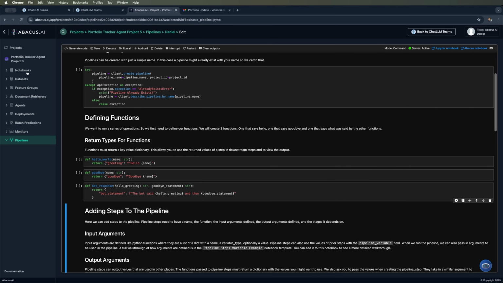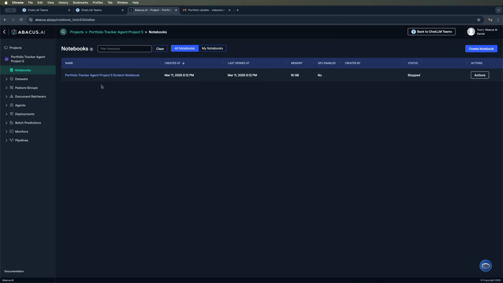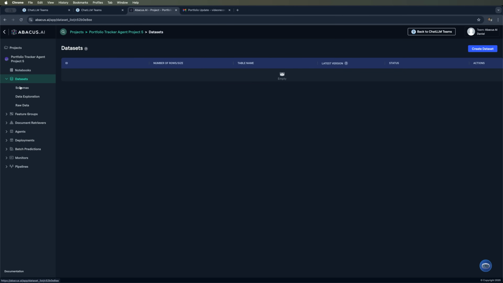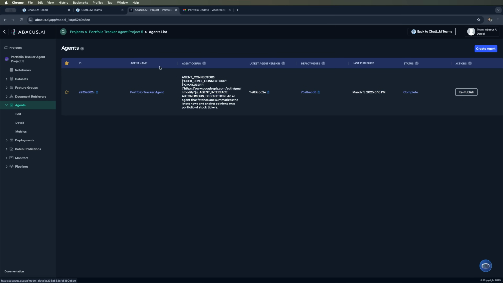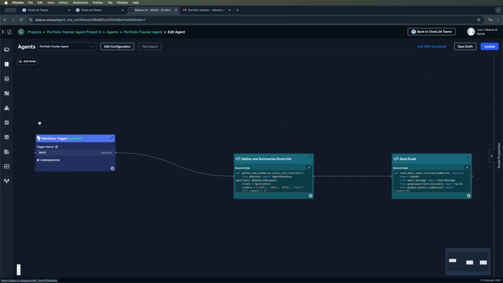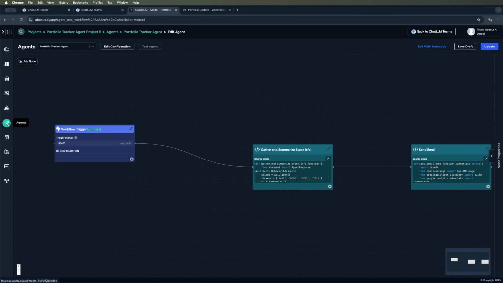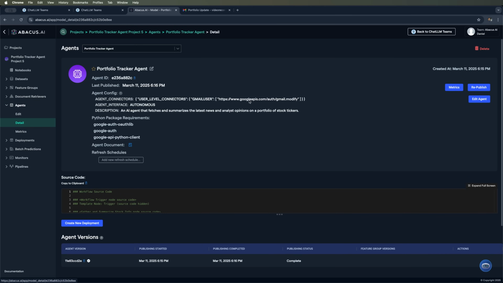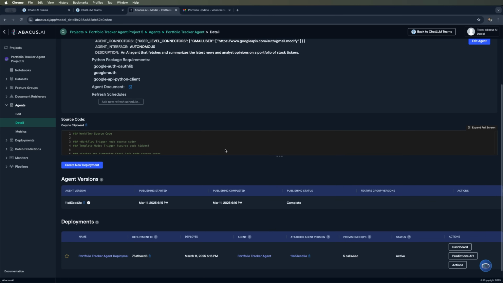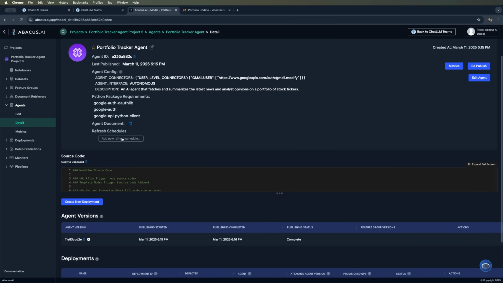Additionally, we can connect our own notebooks and datasets, customize agent configurations, and make further edits. This interface also provides access to the main dashboard. Alternatively, we can open the detail view, where we can create a new schedule or modify existing settings.